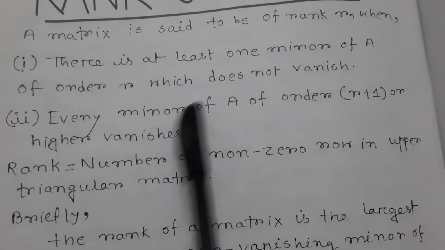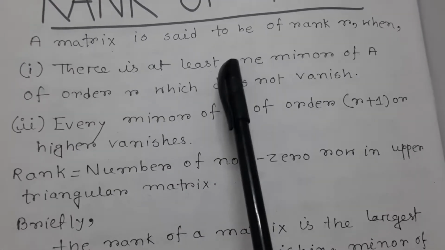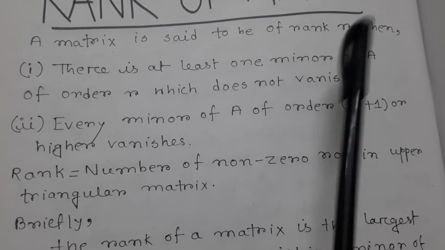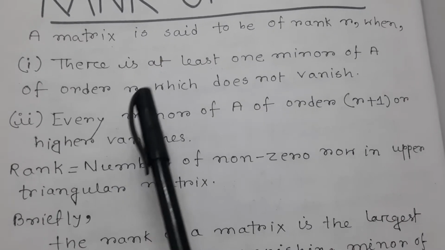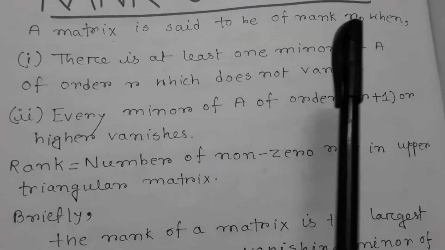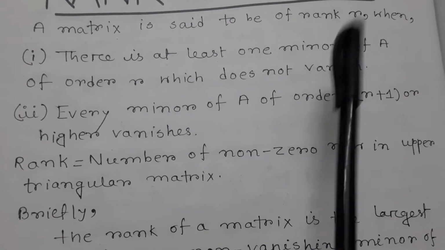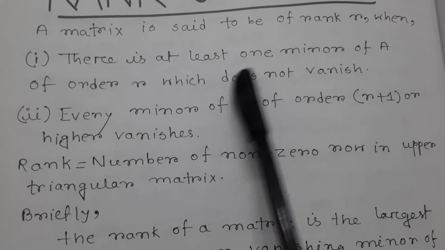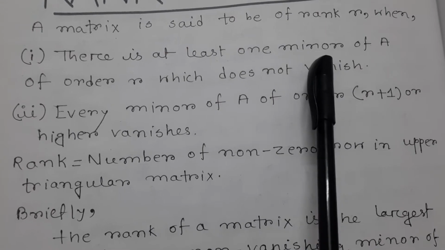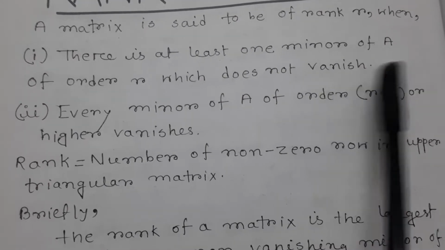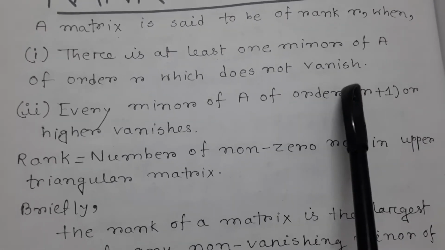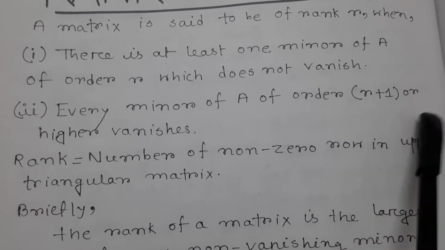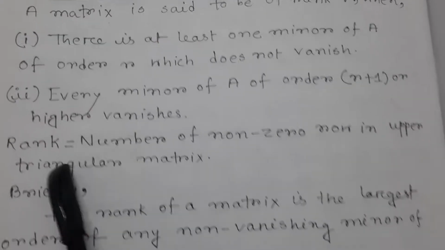Okay. So there is at least one minor of A of order R which does not vanish. So one non-zero minor is required, and every minor of A of order R plus 1 or higher vanishes.